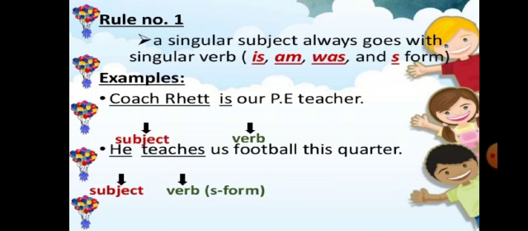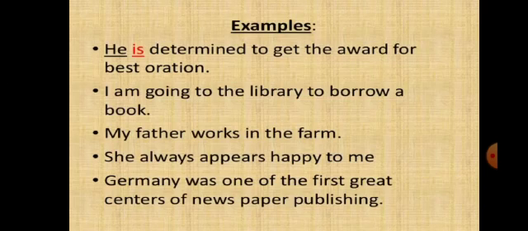He is the subject, teaches is the verb, s form of the verb. Let's see a few examples. He is determined to get the award for best oration. He is the subject and is is the verb. Here the verb agrees with the subject he. He is a singular subject and is is a singular verb. So a singular subject agrees with singular verbs.